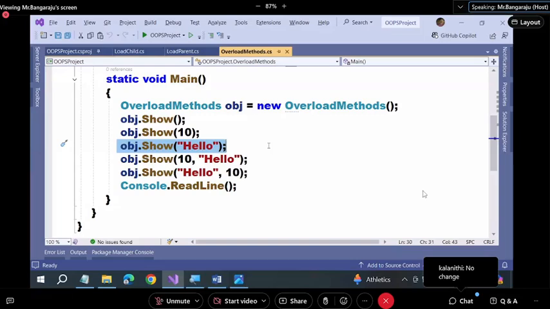That is why we call it static. This is static binding. The same call will be performed every time, and there will not be any change at all. That is why we call it static or compile time or early binding. Understood?